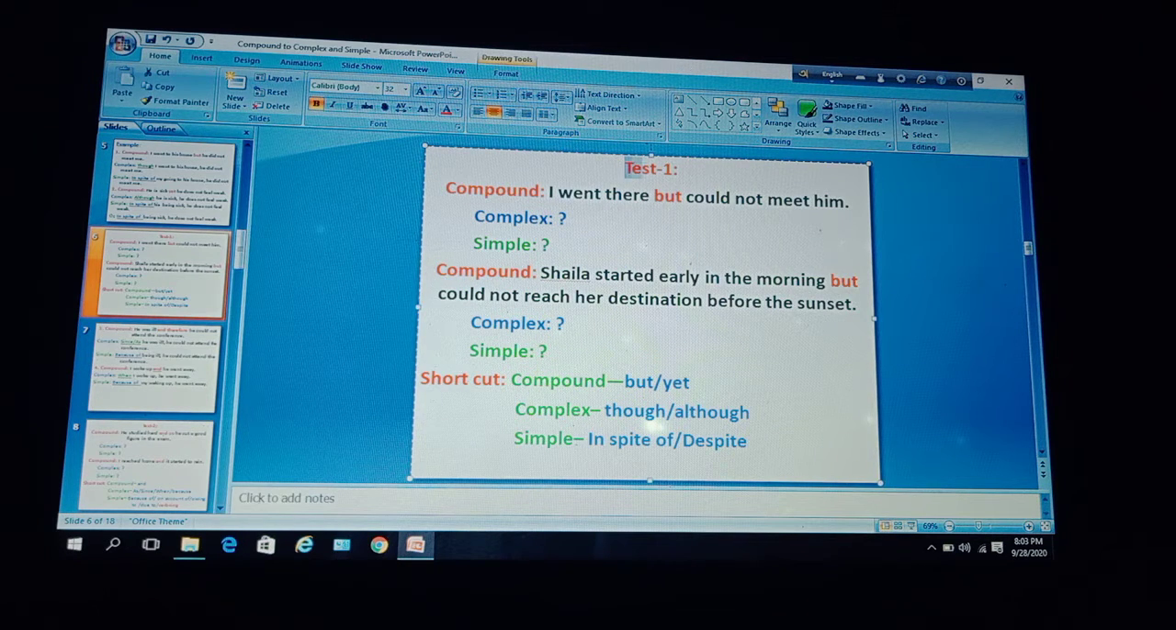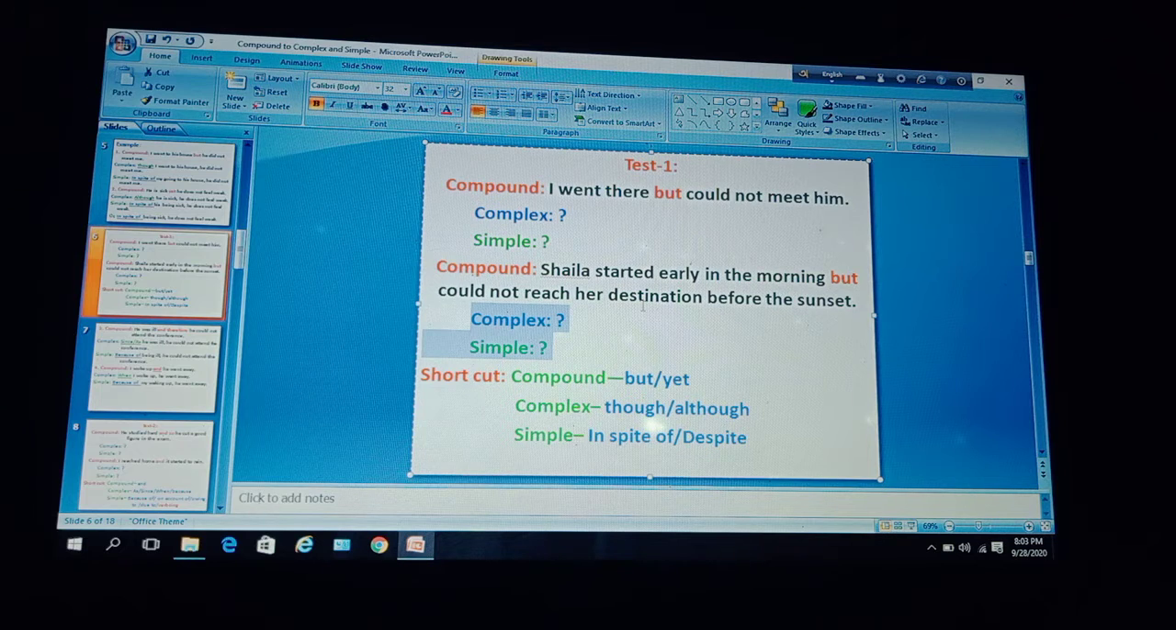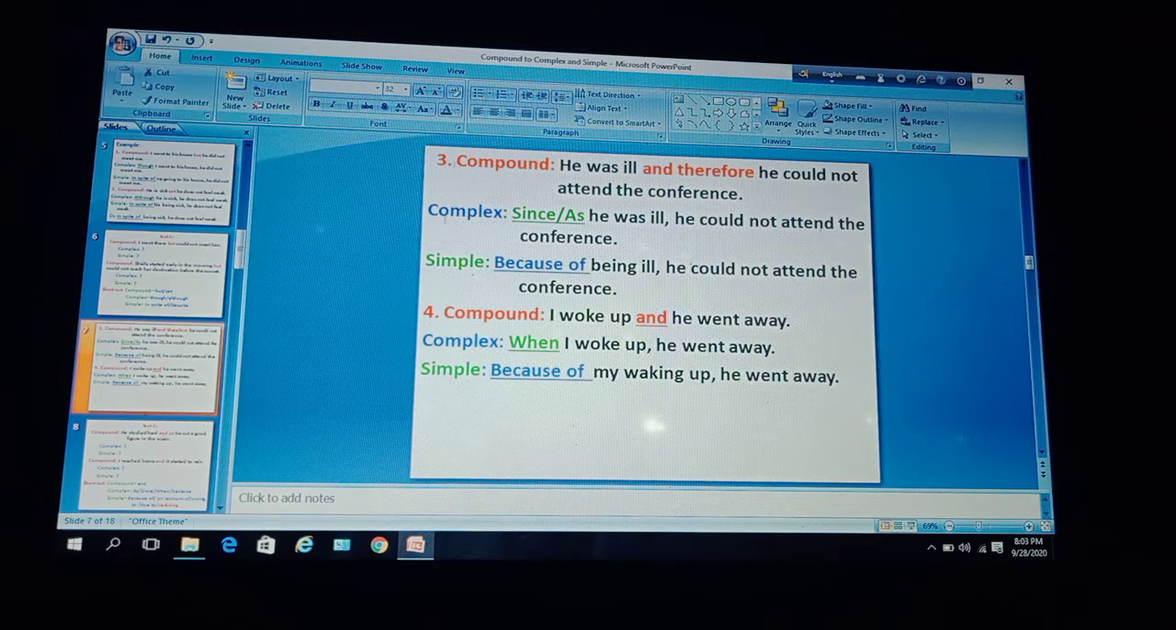Here is a test for you. Compound sentence: I went there but could not meet him. Make it complex and then simple one. Then another test for you. Compound sentence: Shaila started early in the morning but could not reach her destination before the sunset. Make it complex and simple. Dear learners, do it yourself. Let us go to the next example in the next slide.